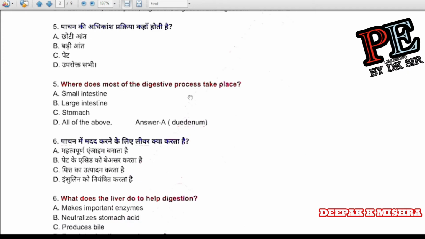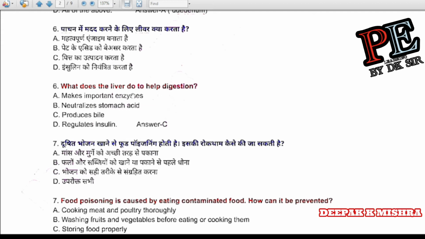Question number 5. Where does most of the digestive process take place? Small intestine, large intestine, stomach, all of the above. Correct answer is A. Small intestine means duodenum. Question number 6. What does the liver do to help digestion? Makes important enzymes, neutralizes stomach acid, produces bile, regulates insulin. Correct answer is C. Produces bile.